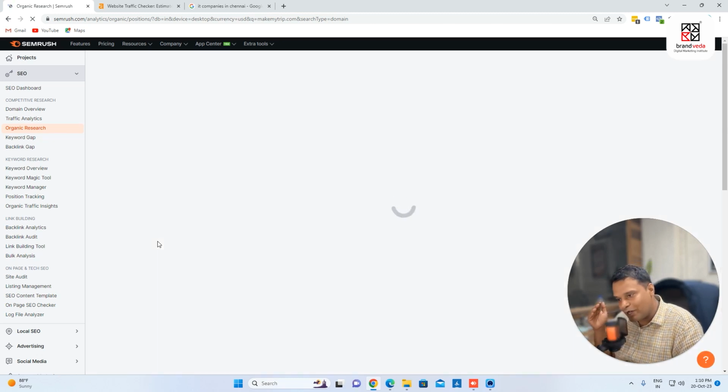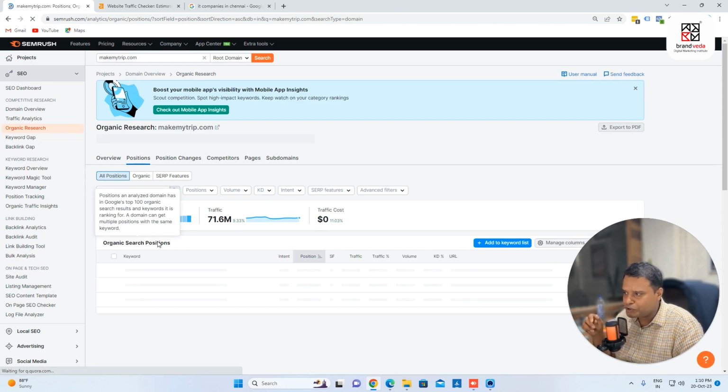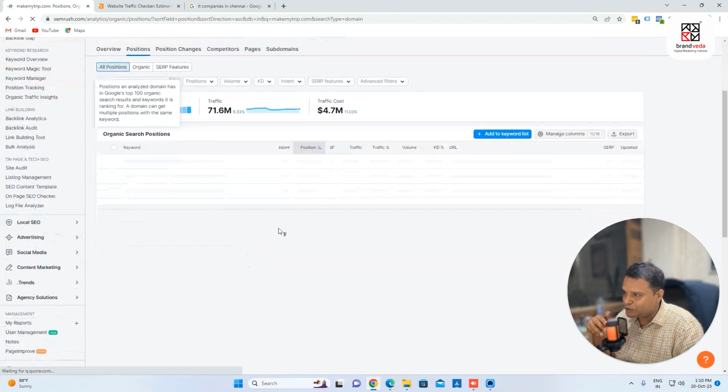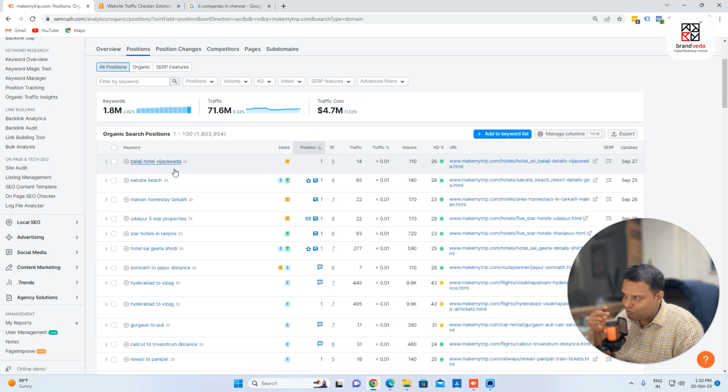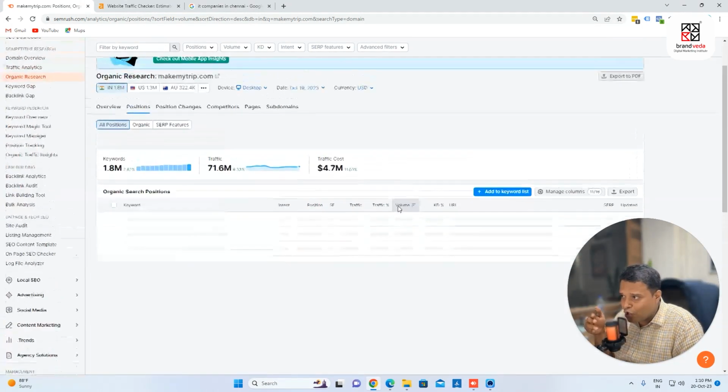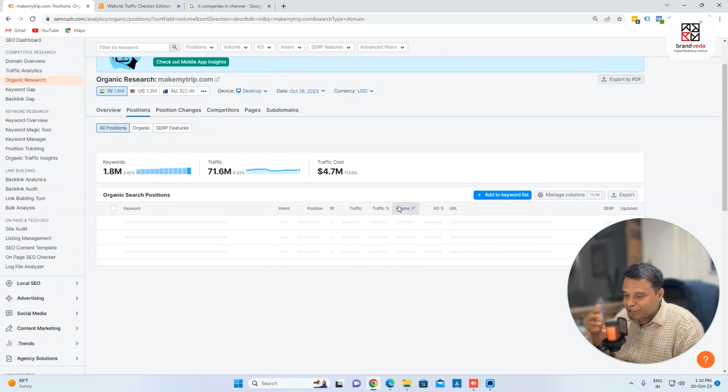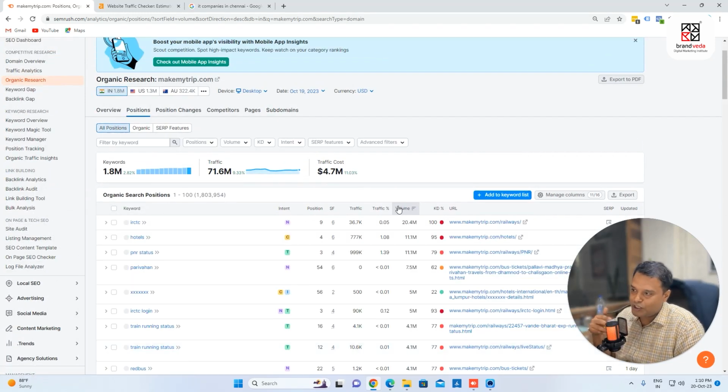What I want is, while going through these sessions, try to make pointers, try to take action, which is important. You see that the traffic cost is around $4.7 million, right? A huge traffic. So you can see that these are position number 1, Balaji Hotel Vijayawada. If I click here, these are search volume. Go and check my keyword research where I'm talking a lot about keywords.